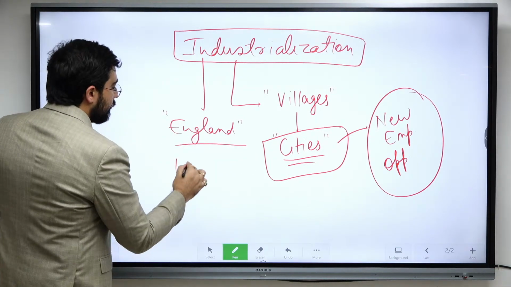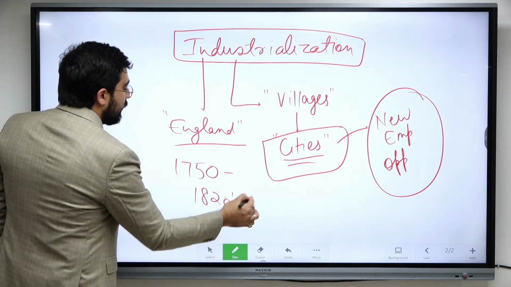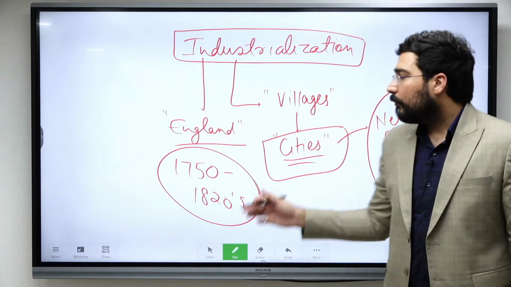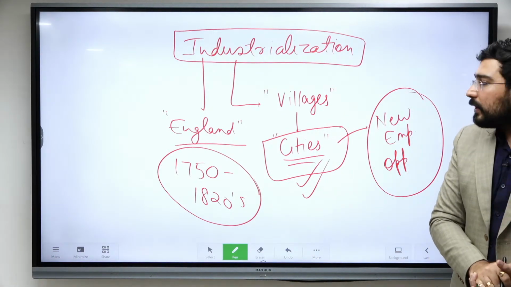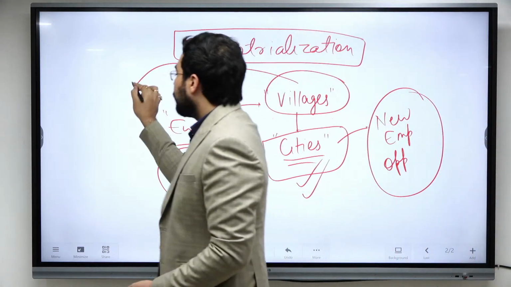From 1750 to the 1820s, around 70 years had passed, and there was the creation of n number of cities in England. Now, the biggest problem was that the villages were having the representation.